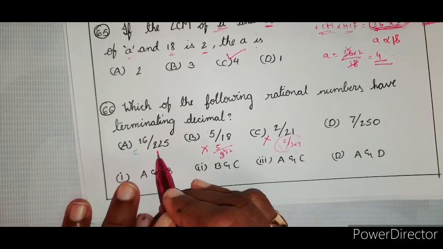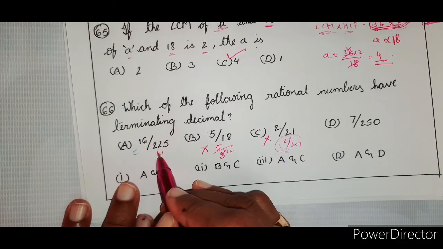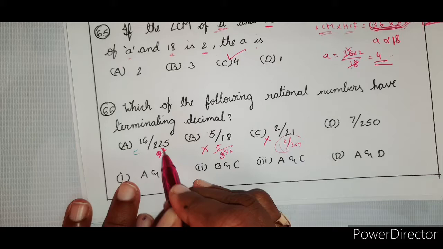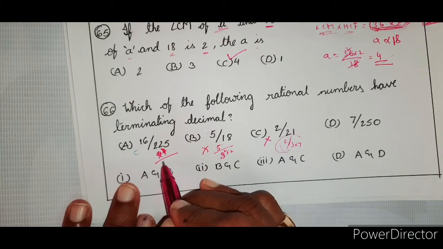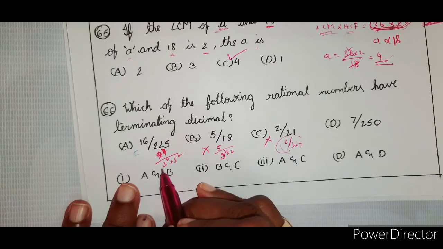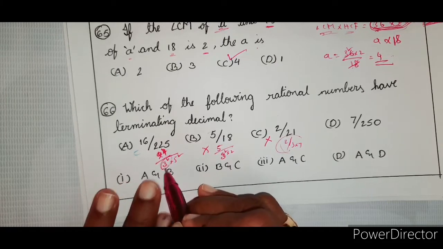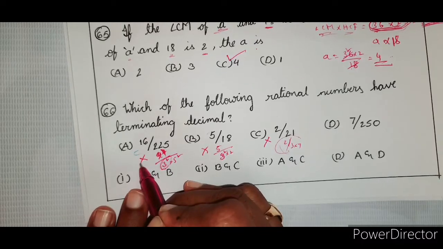Now 16 is 4 into 4, that is 2 power 4. Is it not? 2 power 4 by 225. 225 is 15 into 15, which is 3 square into 5 square. So there is no way that 3 square will be eliminated from here. So even it is not there.